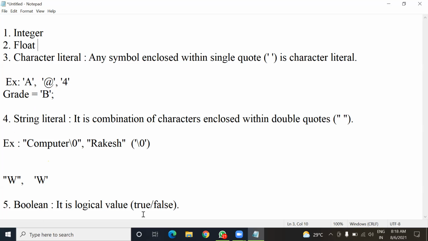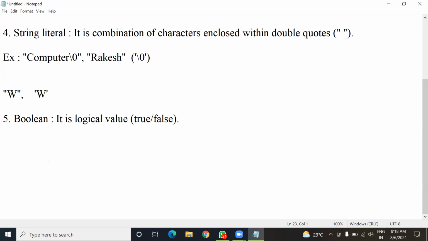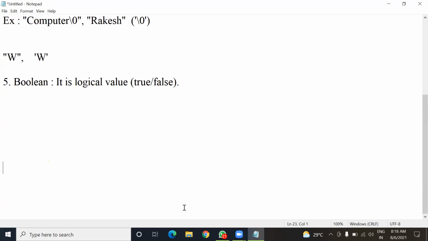But in Boolean, only two values are there, and these two values are fixed. Sometimes in a program we have to specify a value as either true or false. In that case we have to use this Boolean literal.